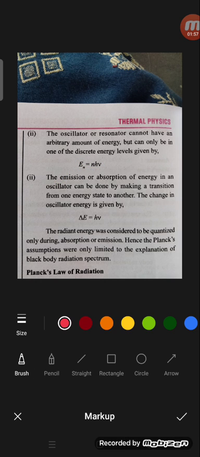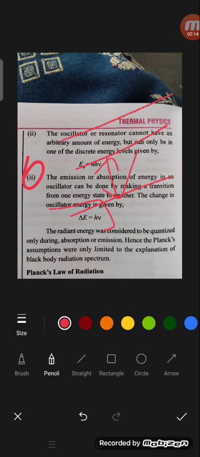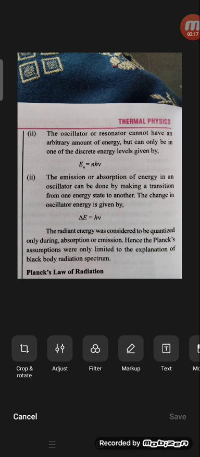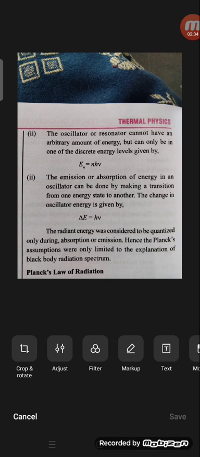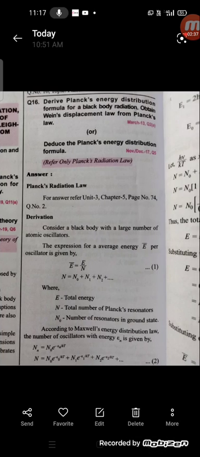The third and final assumption of Planck is that the emission or absorption of energy from an oscillator happens by a transition from one energy state to another energy state. The change in the oscillation energy is given by ΔE = hν. The radiant energy is considered to be quantized only during absorption or emission. These assumptions were limited to the explanation of the black body radiation spectrum only.